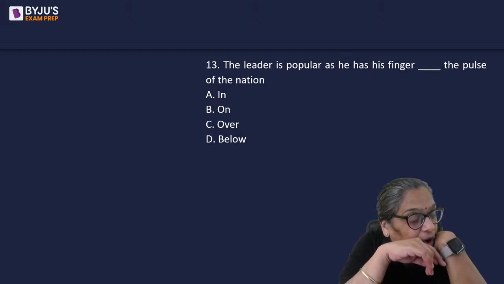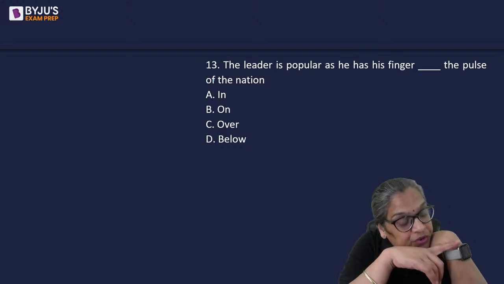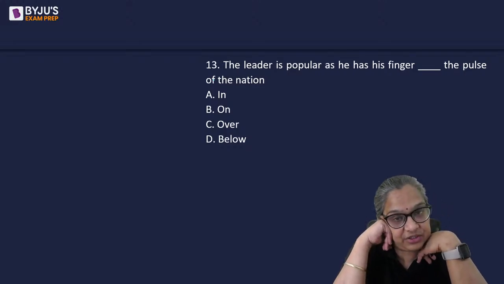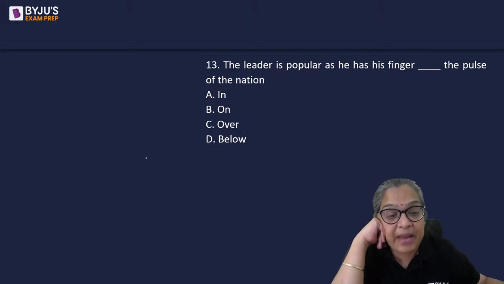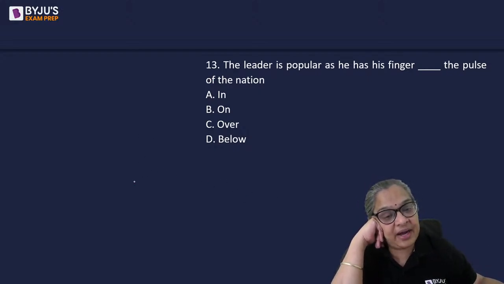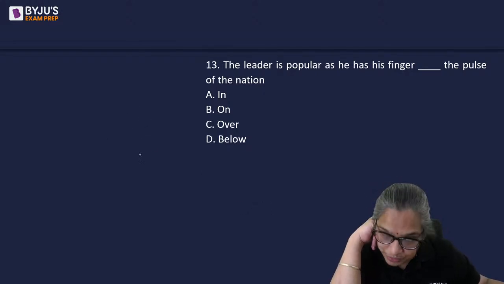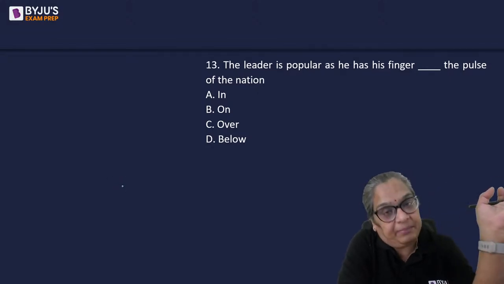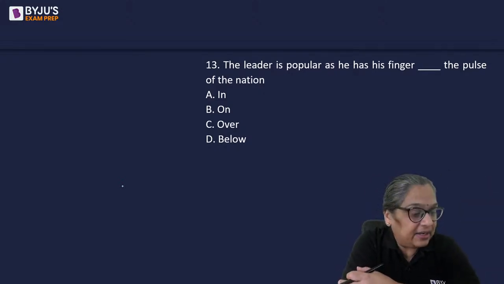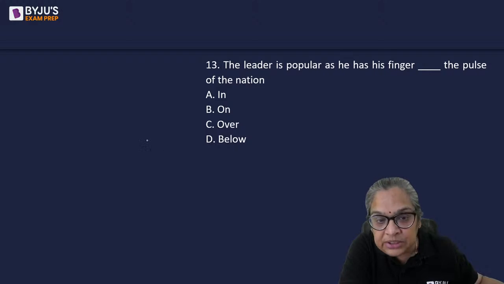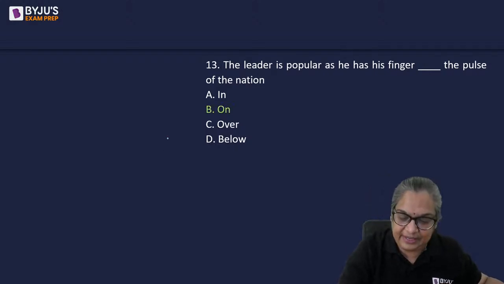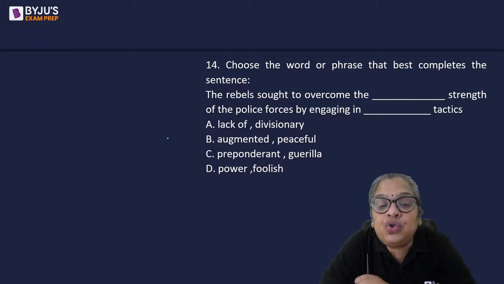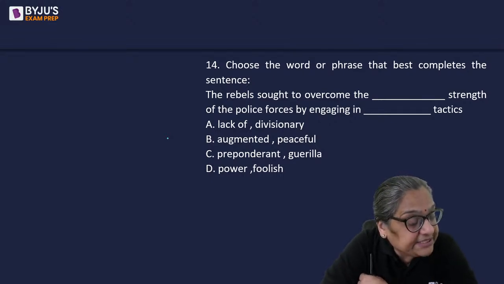Okay, so far, whom is used for object. Who is used for subject. So the man who came yesterday is here. Here is the man you were talking about. Here is the man about whom you were talking. Who is used for subject and whom is used for object, both for people. All right. Which and that are used for inanimate objects. All right. Pulse, finger on the pulse of the nation. Right? Correct.